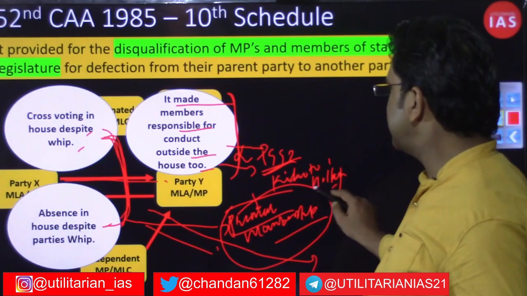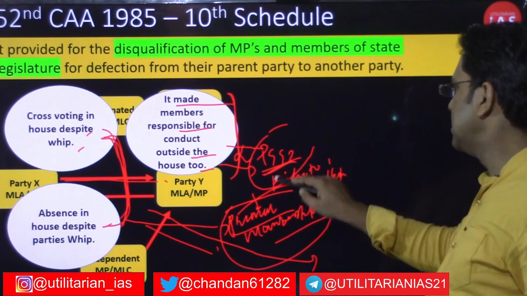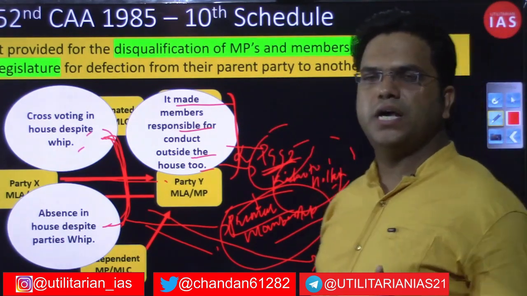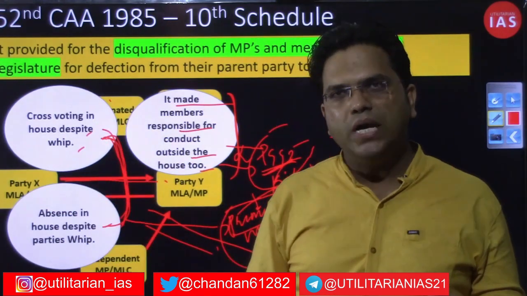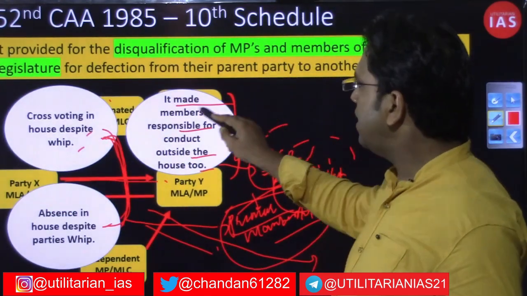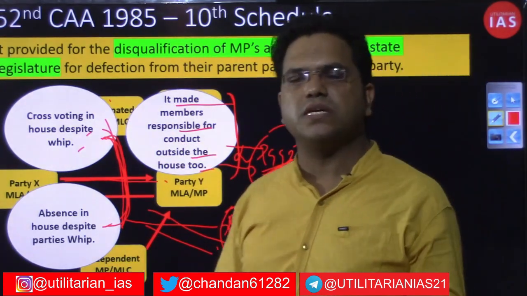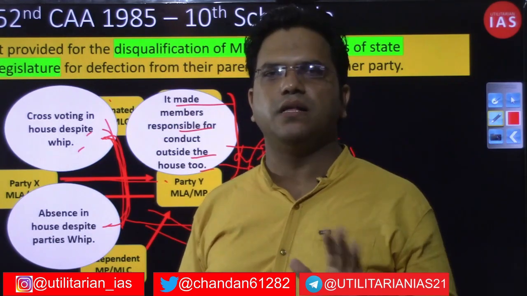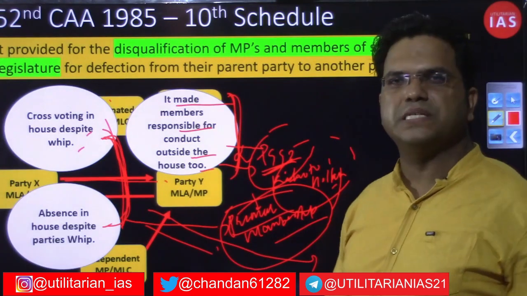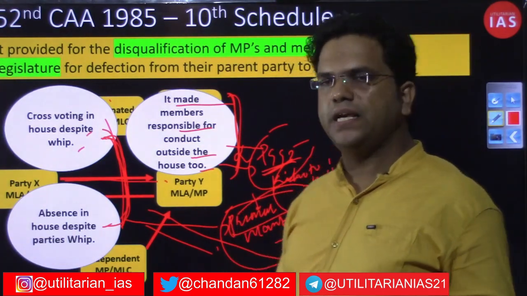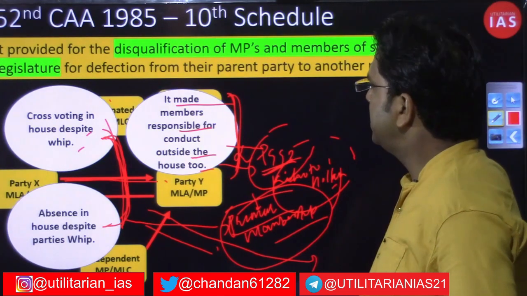So this provision came by the 52nd constitutional amendment, but in the Kihoto Hollohan case it was said that no, any member will be subjected to the provisions of the 10th Schedule only if they are doing something contrary inside the house. Outside the house, outside the legislature, whatever activities they are in, the speaker or the presiding officer will not be taking that into account. So these were the provisions of the 52nd constitutional amendment that you will notice.